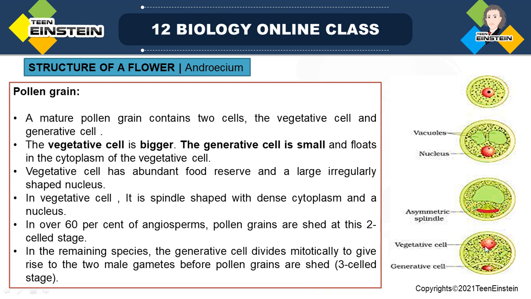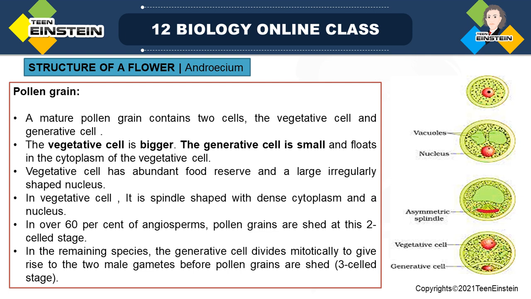Then you can see the nucleus of the vegetative cell. It is irregularly shaped; the nucleus doesn't have a proper shape. The vegetative cell has so much reserved food material in the cytoplasm, and it is not for any other purpose. It is for the growing pollen grain, for the growth of that cell.